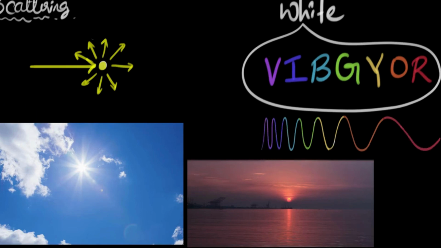Okay, we're not going to see why that happens. As I said, that's a little difficult. That's not a little, that's actually pretty complicated. But it turns out that the shorter wavelength, which we see as violet, so this shorter wavelength, let's write that down somewhere over here, scatters the most, and the longer red wavelength scatters the least.